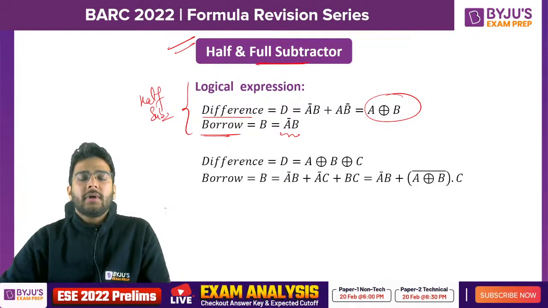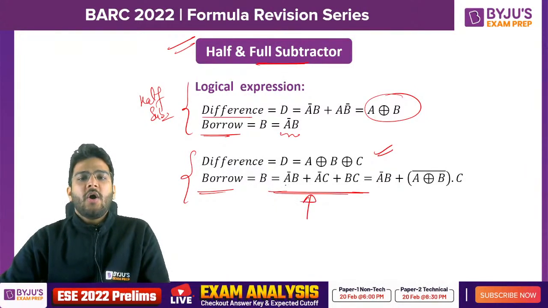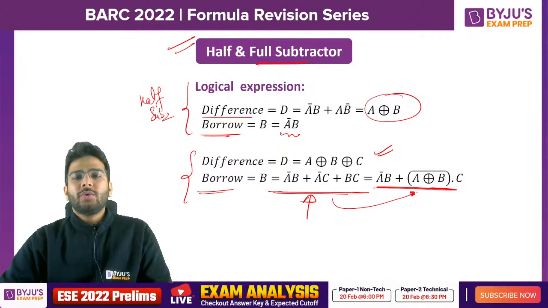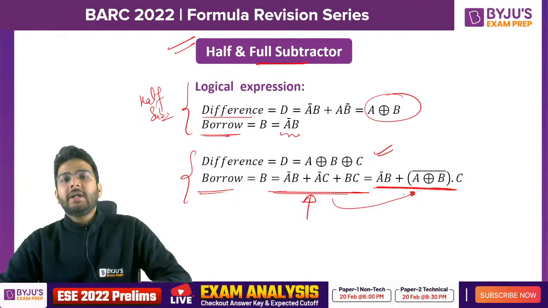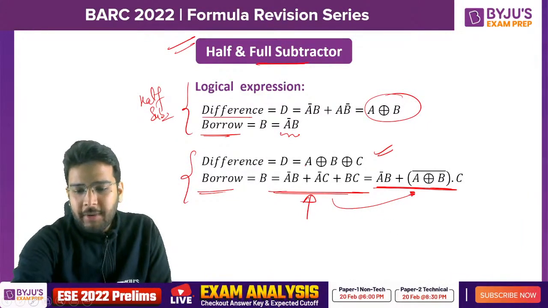Now let's talk about full subtractor. So difference equation will be A XOR B XOR C, and borrow equation is this one. It is A complement B or A complement C or BC, or you can write it in this way as well. Why are we writing it this way? So that we can implement full subtractor in terms of half subtractor also. I hope it is clear so far.